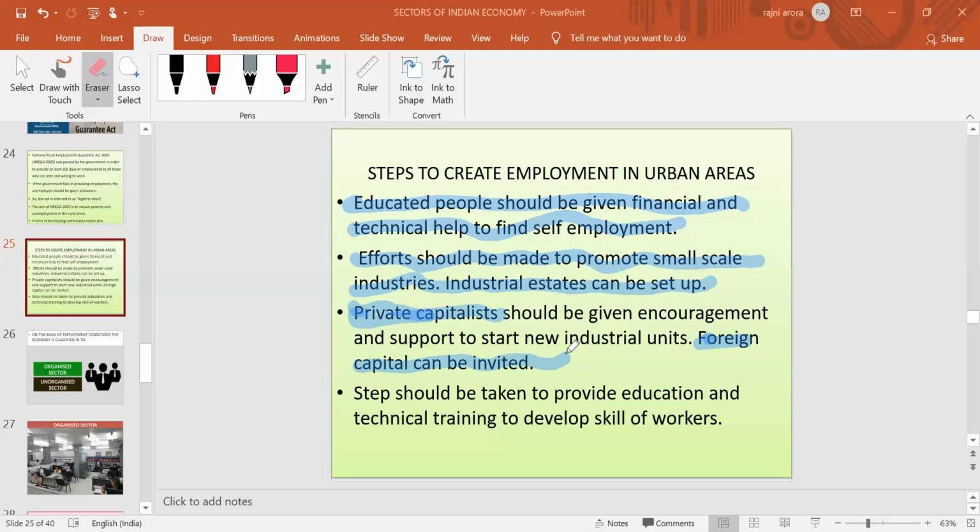Then the last one: some steps should be taken by the government in order to provide education as well as technical training. Education must be provided, as well as technical training must be given to the workers, in order to develop their skills.